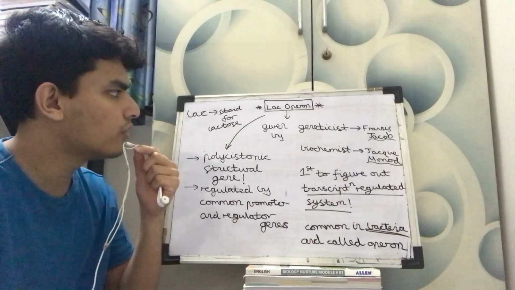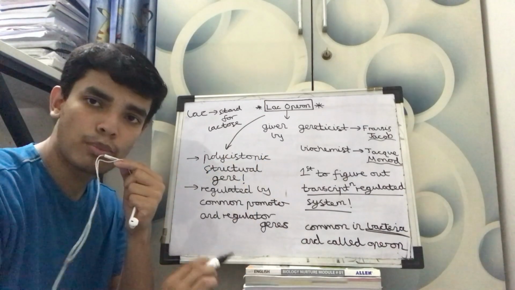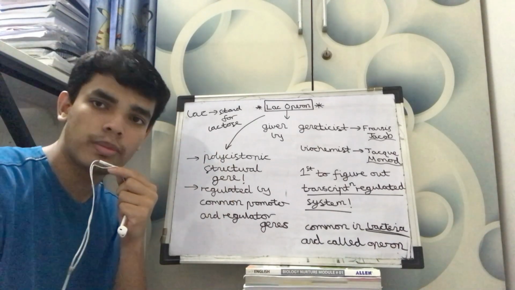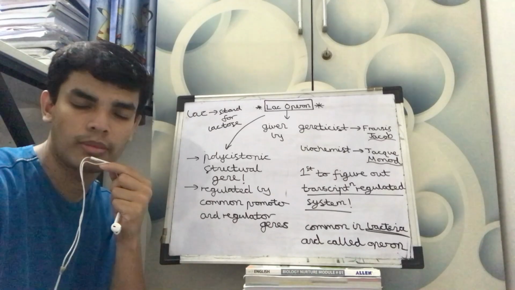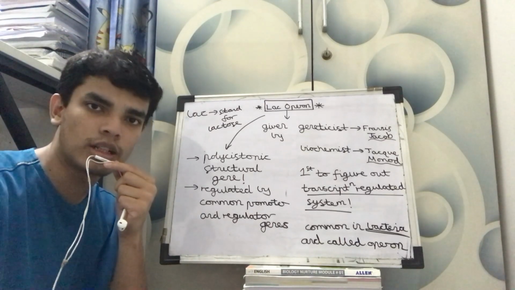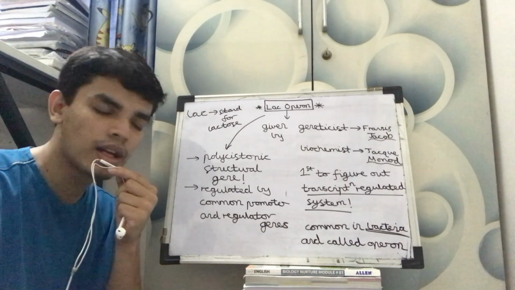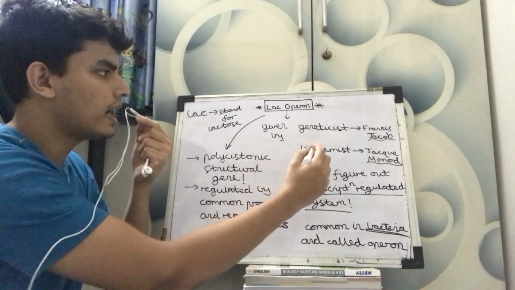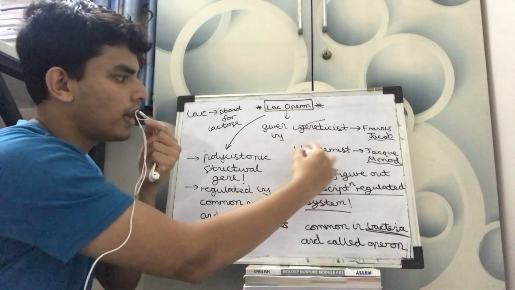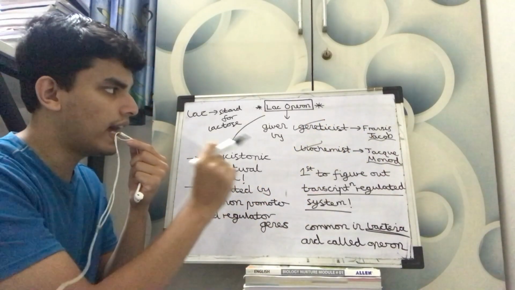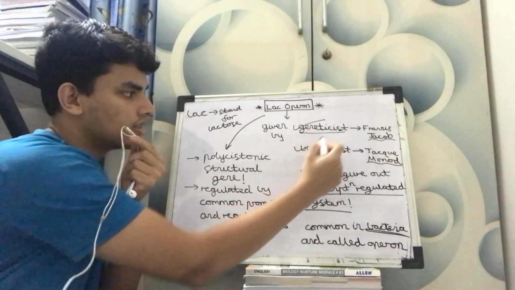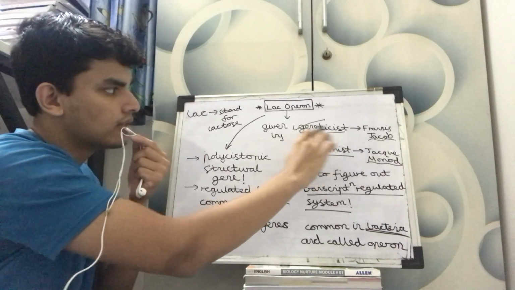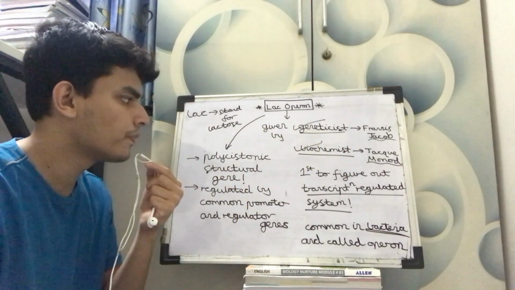So let's start. First, who gave it? This is very important. You can learn the whole Lac Operon concept, but if you don't know this, then you might not be able to solve a question which might come in next year's exam. And NEET 2025 is going to be a bit difficult, on the tougher side you can say, so you might as well do it. This is given by geneticist Francis Jacob and biochemist Jacob Monod. As important as the names are, so is the qualification. Who was the biochemist? Jacob Monod, and Francis Jacob was the geneticist.